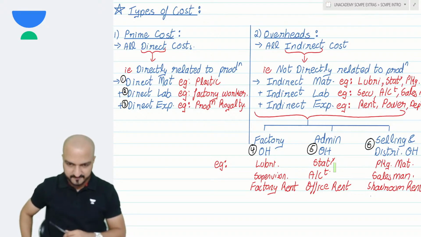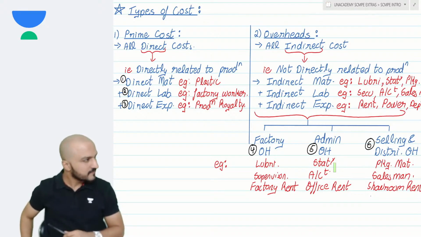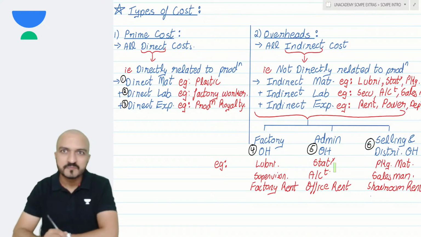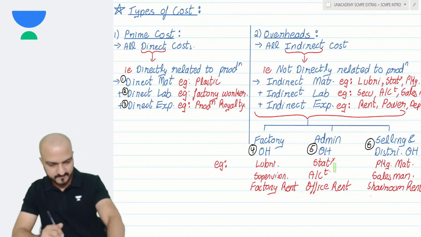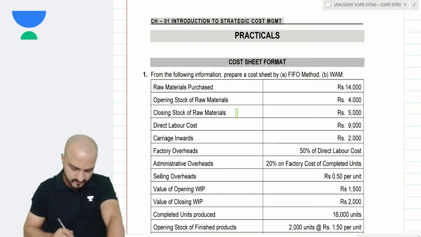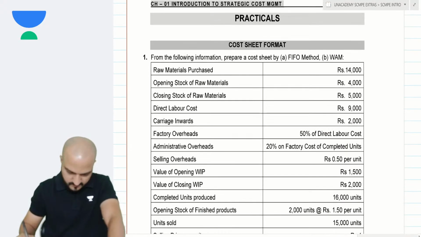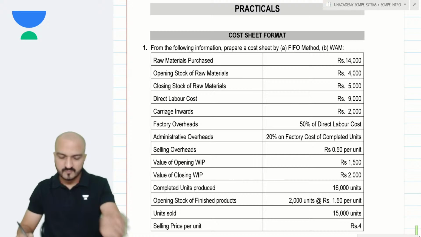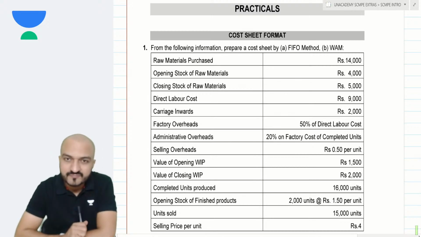What we did yesterday? Okay, then we'll try that in a format of cost sheet.